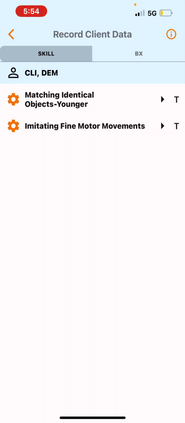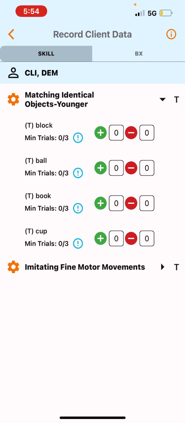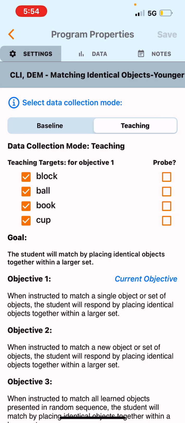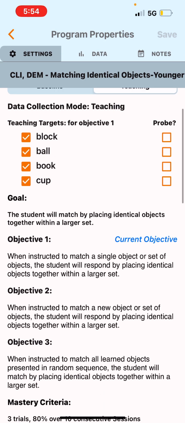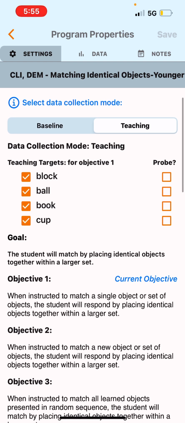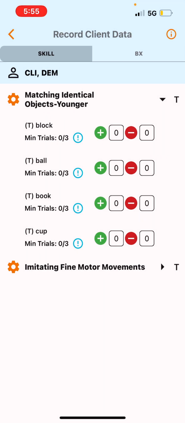We're going to save it. So if you press this little arrow on the right hand corner, this is everything that I'm going to work on today: block, ball, book, and cup, according to what we were told in this little area here. I'm going to follow that, and then that's how I'm going to take my data. So let's go back. Perfect.